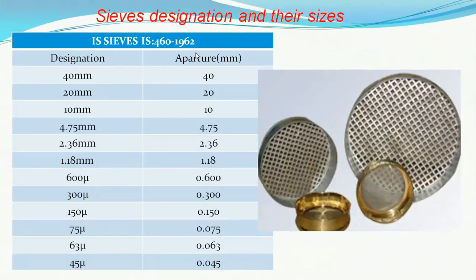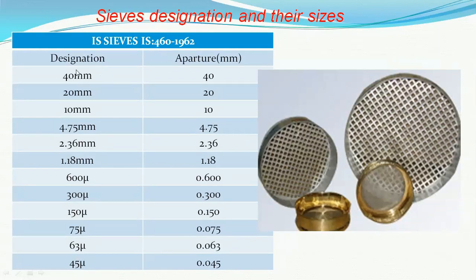To know about the various cement testing as well as later on the aggregate testing, we should have some understanding of the sieves. The Indian standard sieve sizes are 40 mm, 20 mm, 10 mm, 4.75, 2.36, 1.18, 600 micron, 300 micron, 150 micron, 45 micron.